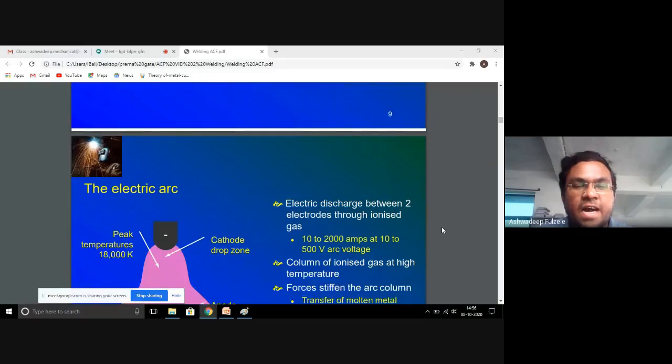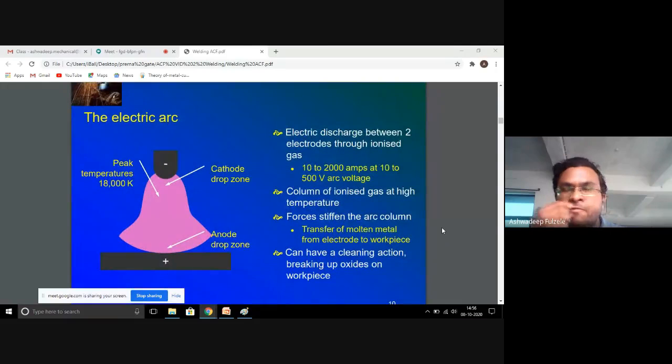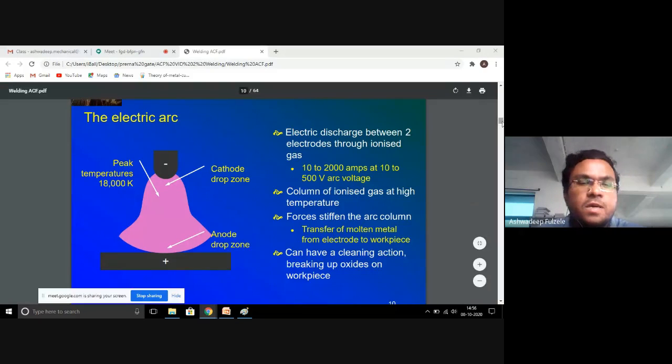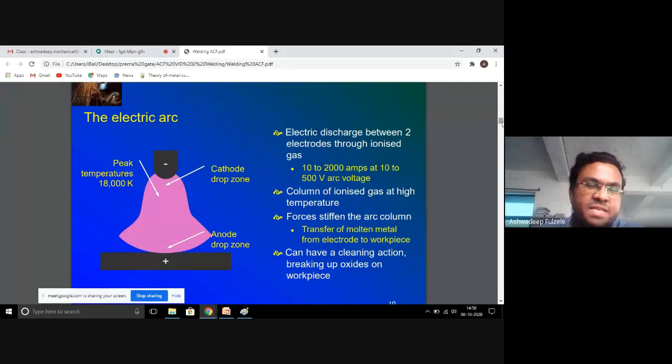The electric arc welding, or generally spot welding as it is more popularly known, is a process where the arc is generated between the electrode and the workpiece. As in this slide, you can see in a shadowy pink color the spark or the electric arc, which generates a temperature of around 18,000 degrees Kelvin.